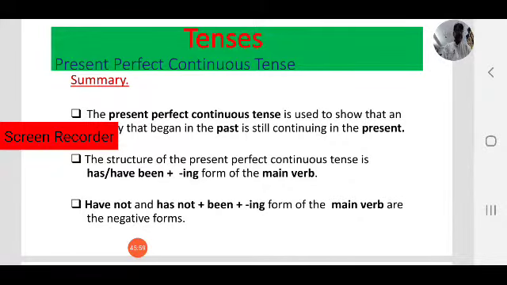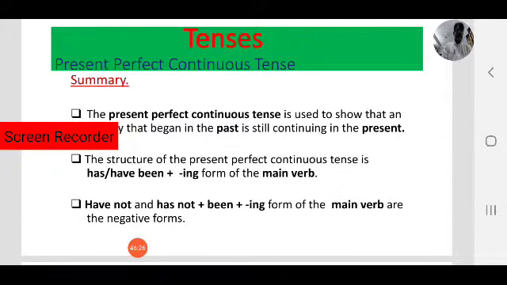They started their work in the morning, but the work is still going on, still in progress. We can use present perfect continuous tense when the action started in the past and is still in progress.